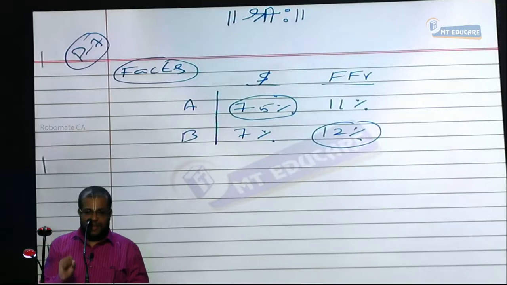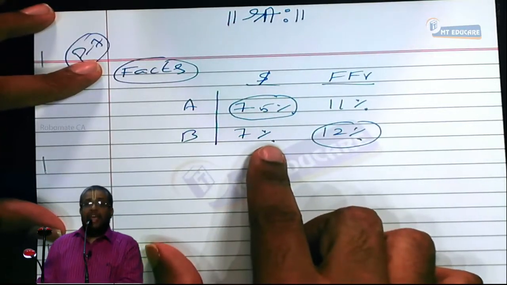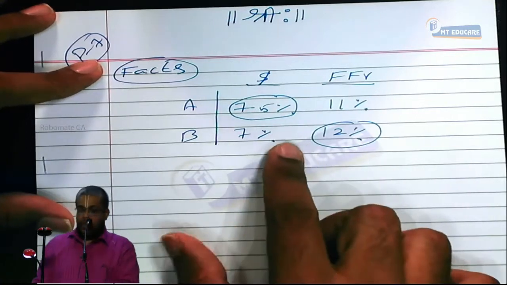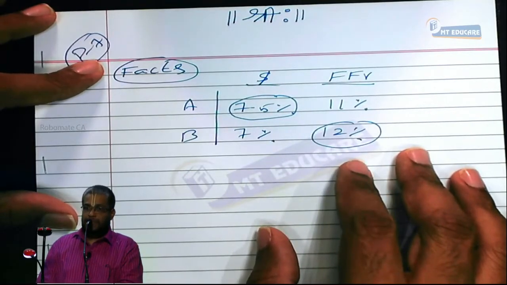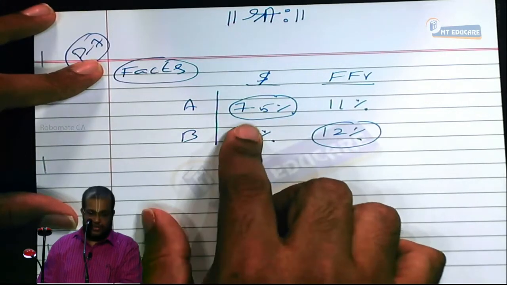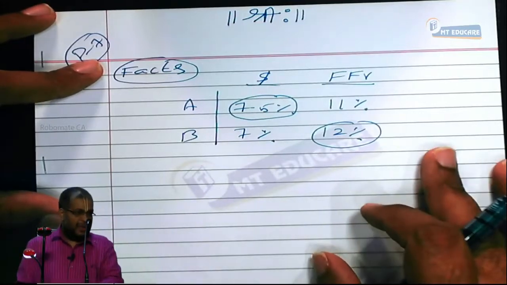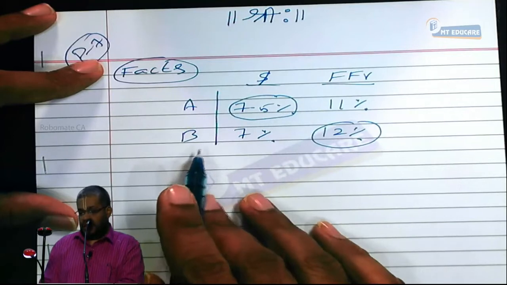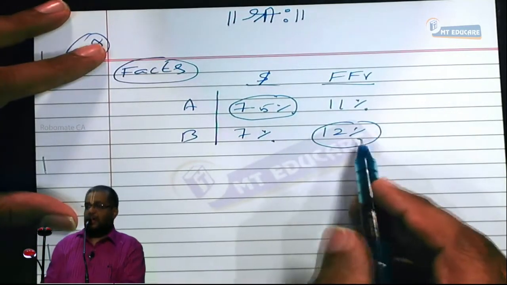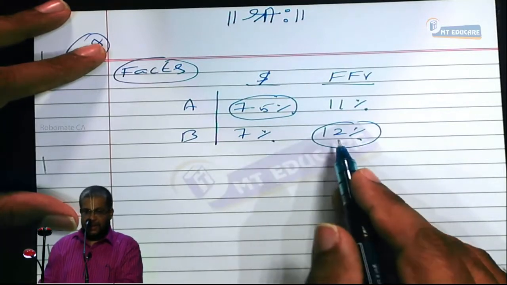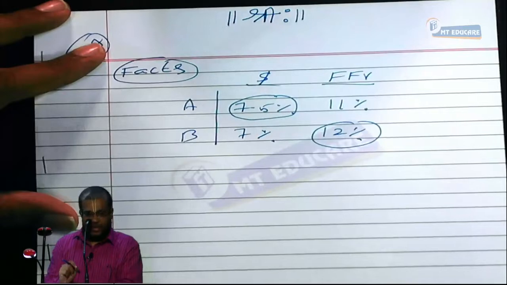This alone, I'll write as a paragraph to explain and then do the calculation. Point number 1: A wants to borrow in dollar at an interest cost of 7.5%, and B in French franc at an interest cost of 12%. Are you all following or not? This is point number 1.